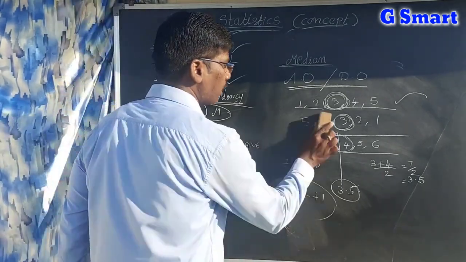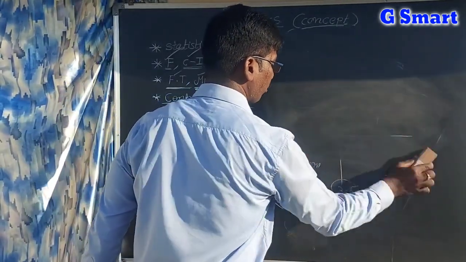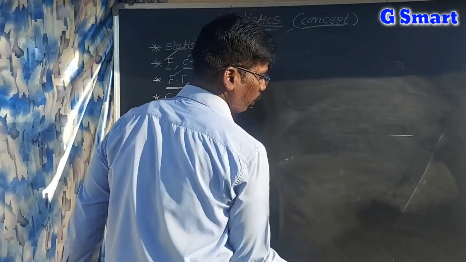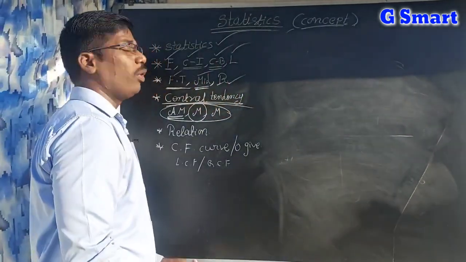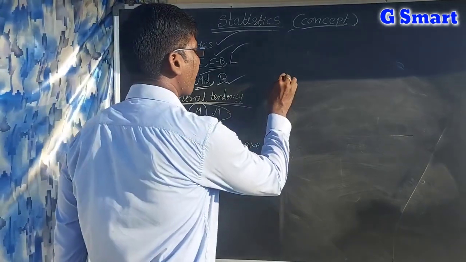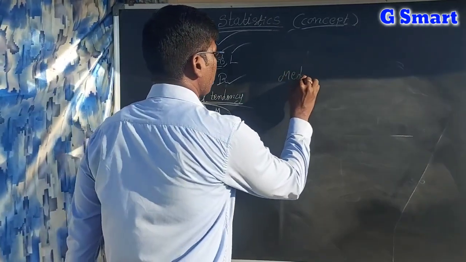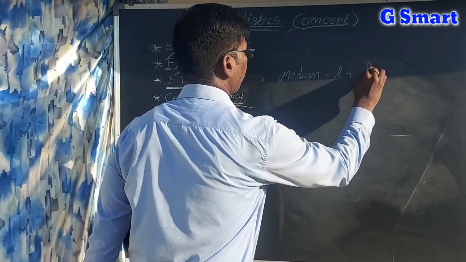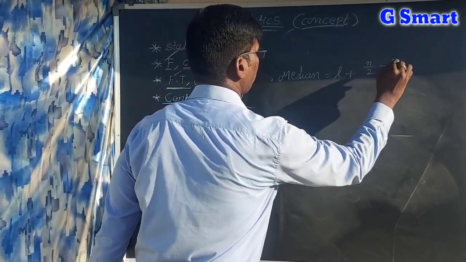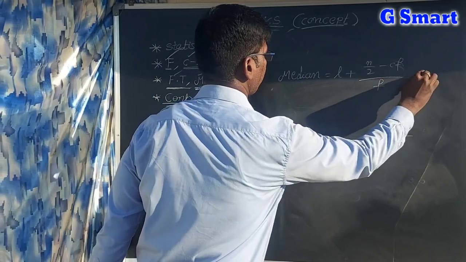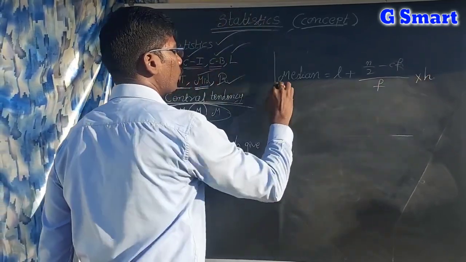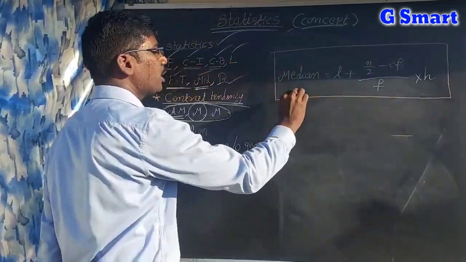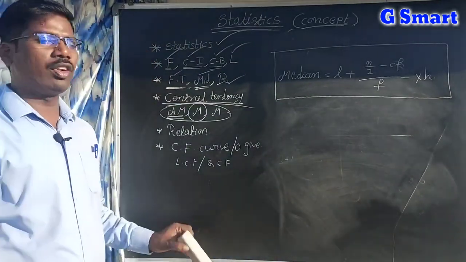Now for classified data, meaning tabular form or grouped data, what is the value of the median? Median is equal to L plus (n by 2 minus Cf) by small f, into h. This is the formula for grouped data. In this median formula, you have to know each and every term.